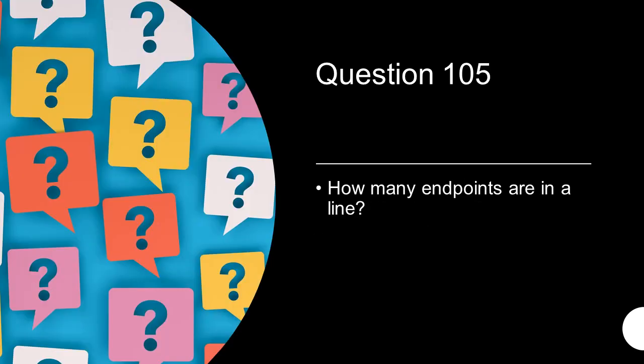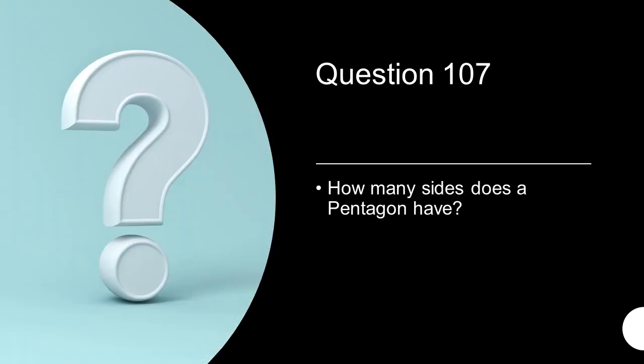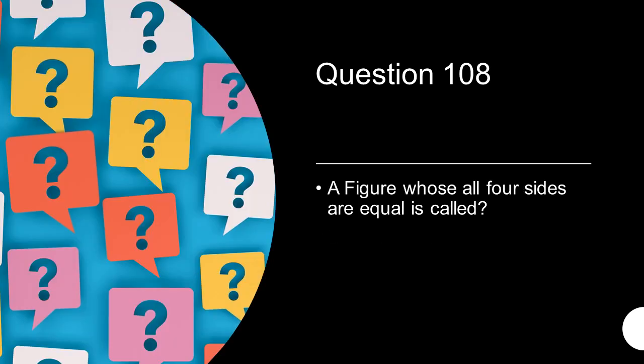How many endpoints are in a line? No endpoint. Which is the longest chord of a circle? Diameter. How many sides does a pentagon have? 5. A figure whose all four sides are equal is called square.